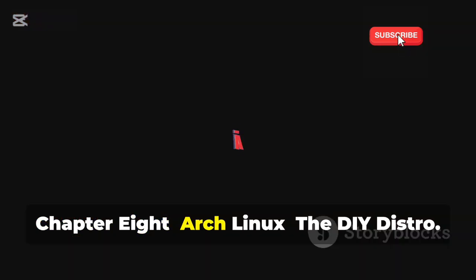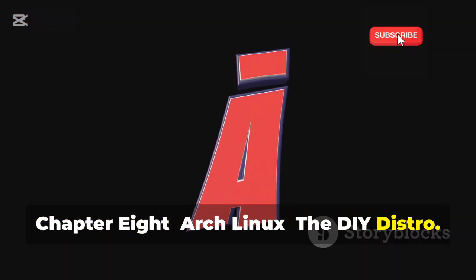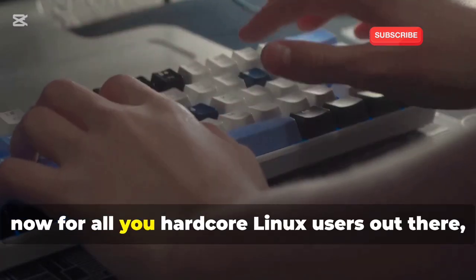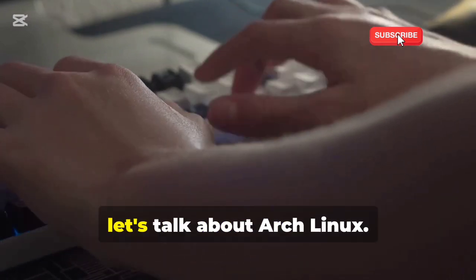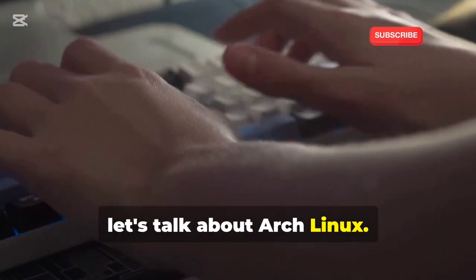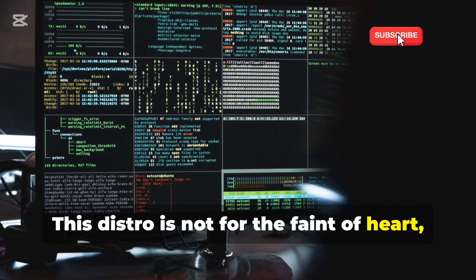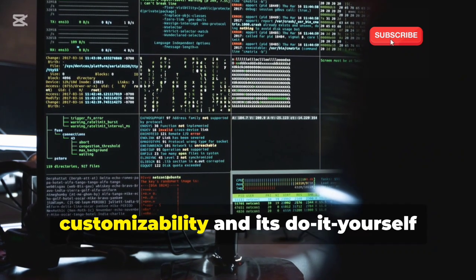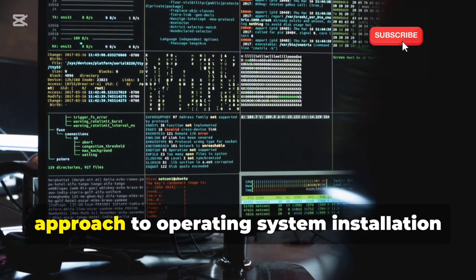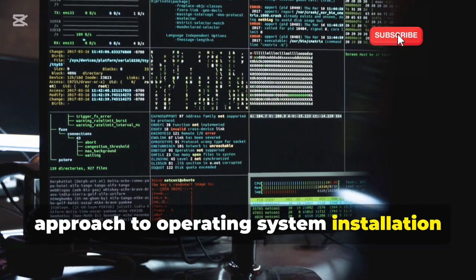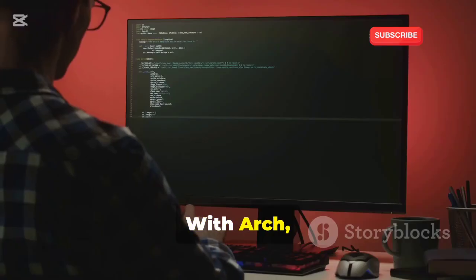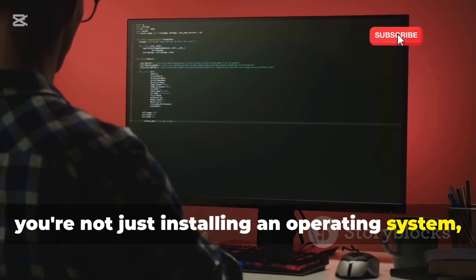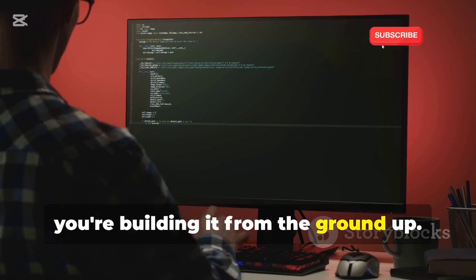Chapter 8. ArchLinux, the DIY distro. Alright, now for all you hardcore Linux users out there, let's talk about ArchLinux. This distro is not for the faint of heart. It's known for its extreme customizability and its do-it-yourself approach to operating system installation and management. With Arch, you're not just installing an operating system, you're building it from the ground up.